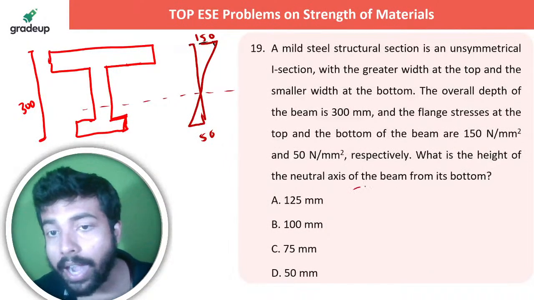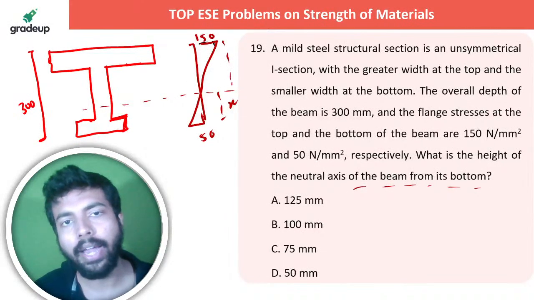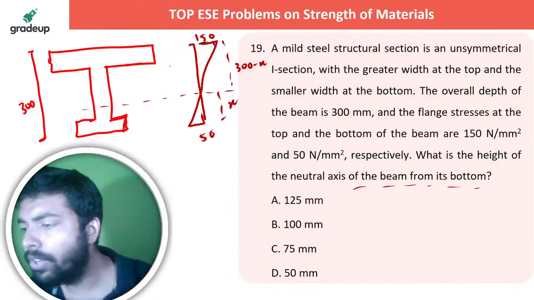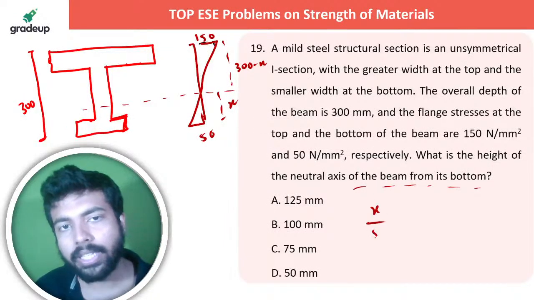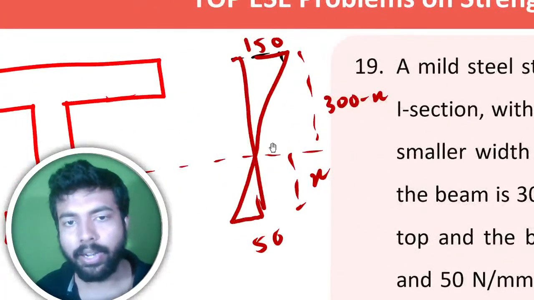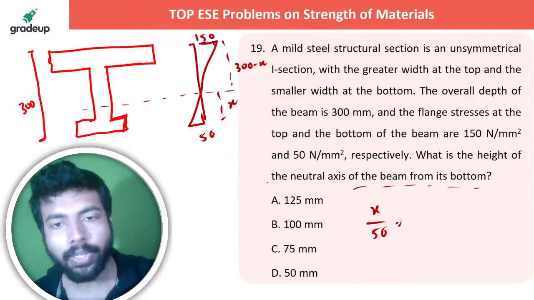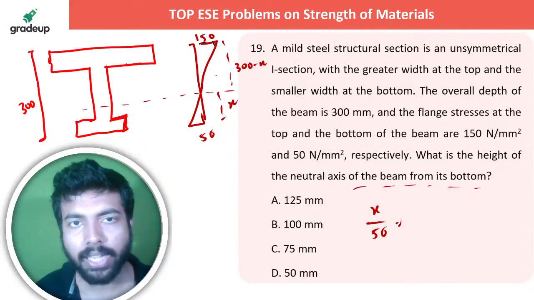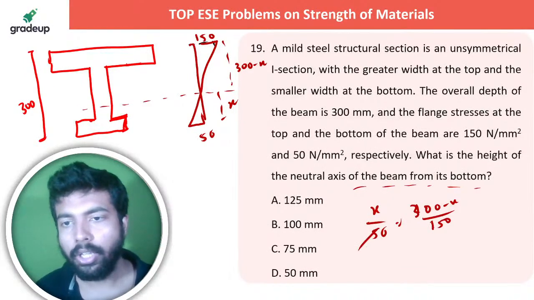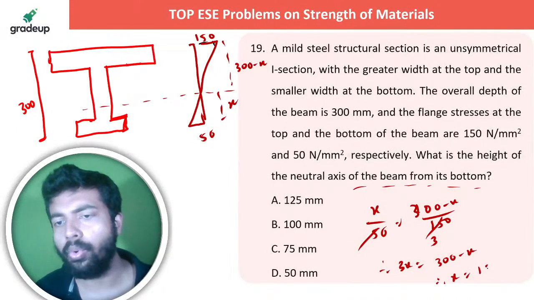They are asking what is the height of the neutral axis of the beam from its bottom. So let's consider this to be x. What is this height? This is 300 minus x. From the easy symmetry of the triangles you can calculate that, because these two triangles are similar triangles, right? This angle is 90 degree, these two angles are the same, so the third angle is also the same. So x by 50 is equal to 300 minus x by 150. So 3x equals 300 minus x, that is x equals 150.